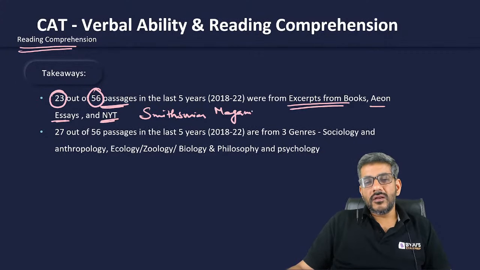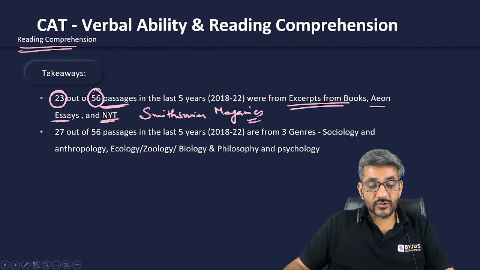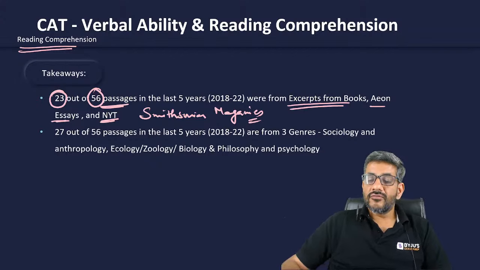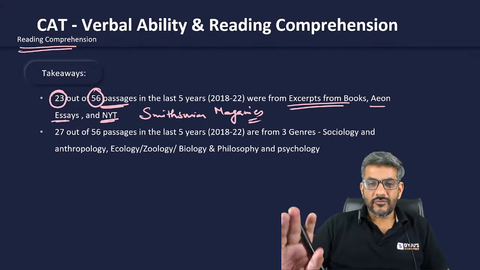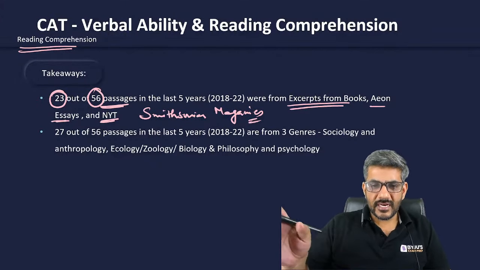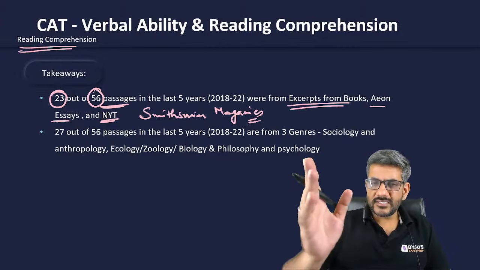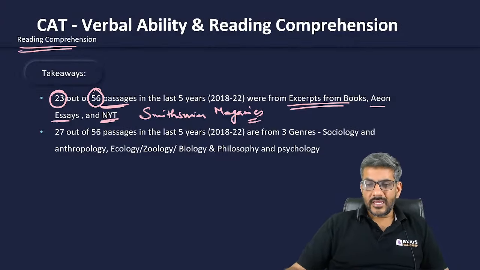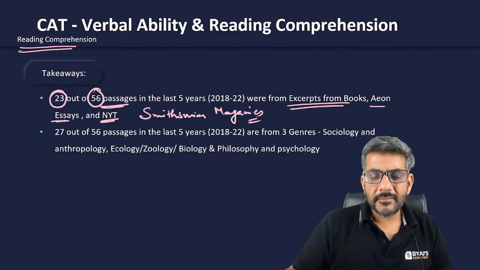So these are the areas, or sources you can say, from which you have to study. Of course, you can find these sources on the internet as well. So go to the internet, just search for it, right? Aeon essays, New York Times, you will find them there.